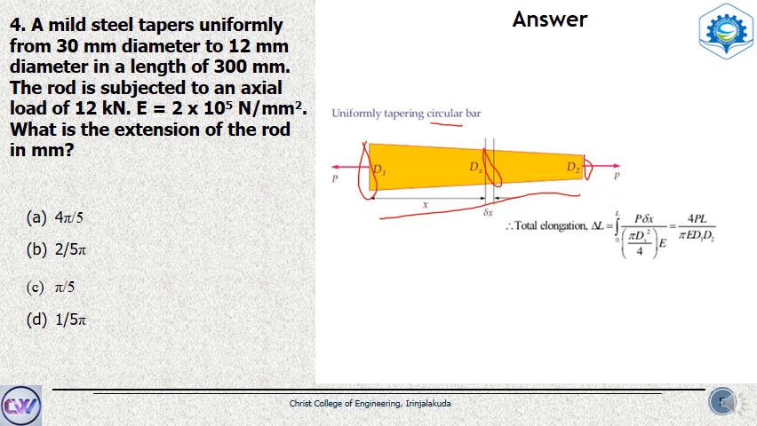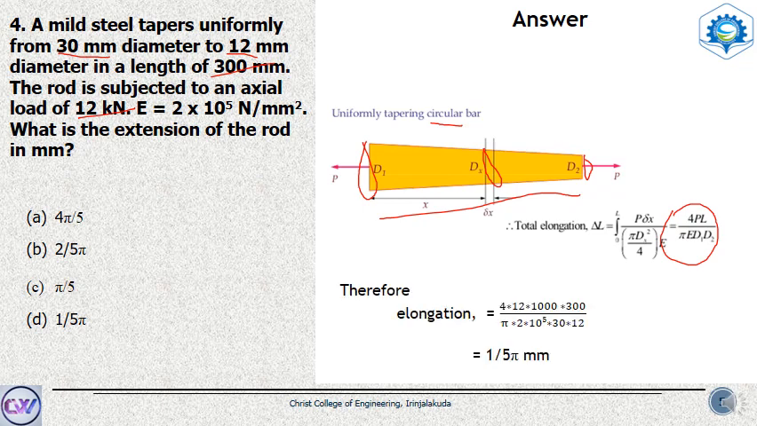Okay, so what we need to do here is to use this formula to find the deflection and substitute the values given in the question. So P here is 12 kilonewton. Okay, that is given in the question. L is the length and it is given as 300 millimeter. D1 means the higher diameter, and one of the diameters is 30 millimeter, and it is decreasing from 30 millimeter to 12 millimeter diameter. So D1 is 30 and D2 is 12 millimeter.